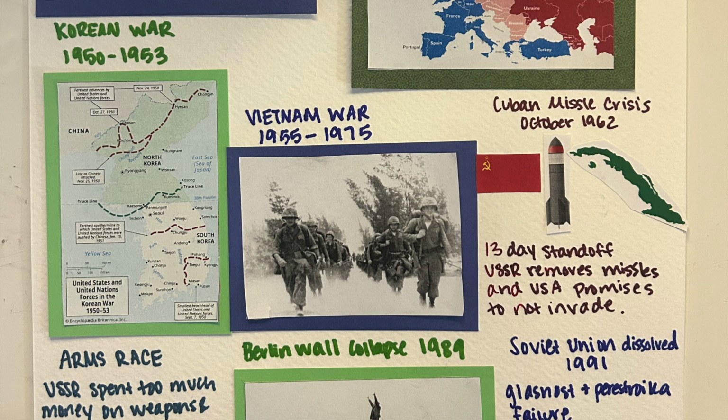And then the next kind of proxy war is the Cuban Missile Crisis, which lasted 13 days in October of 1962. So basically, what happened was the Soviet Union was hiding missiles in Cuba, and this was when Fidel Castro was in power, and there was an American plane flying over Cuba that spotted the nuclear missile, and basically there was a 13-day standoff, and they eventually came to an agreement that if the Soviet Union removes the missiles, then the United States will not invade Cuba.